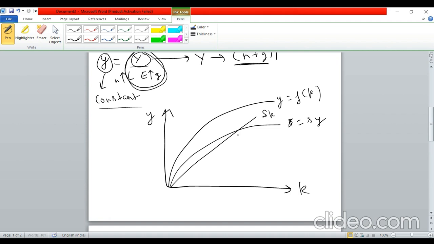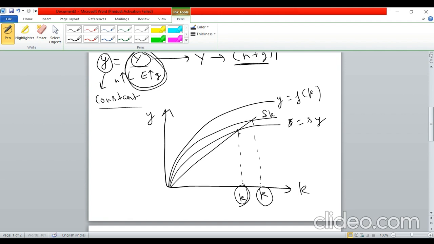Now this is for a particular saving rate. At this saving rate, this will be the steady state, right? And we will get this steady state level of capital per effective unit of labor. Now if you change the saving rate, this will shift, let us say, outwards, and you will get a new steady state level of capital per effective unit of labor.